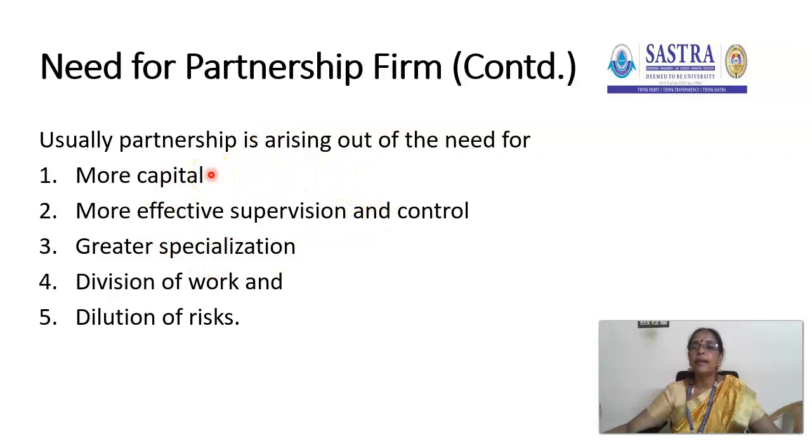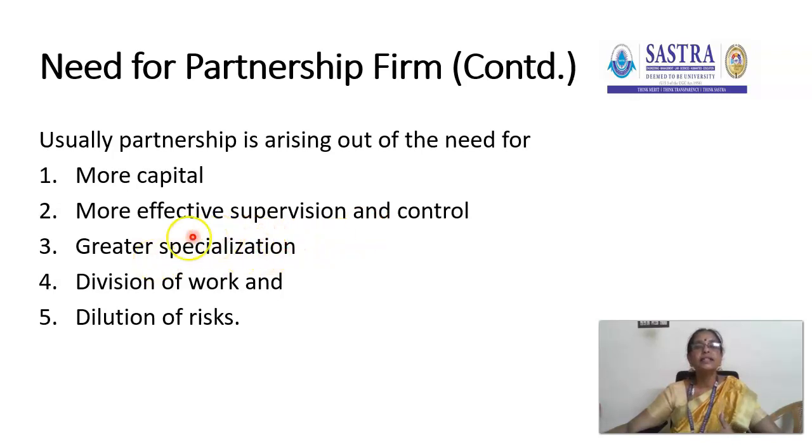First one, more capital. In the case of sole proprietorship, he cannot mobilize more capital. For a medium scale business, a partnership firm is apt. Next, more effective supervision and control. One single individual is not well versed in all the fields of business. He may be well versed in finance, but weak in human resource management, and in that case he needs a partnership firm. Two heads are better than one. In that concept, many people prefer a partnership firm.